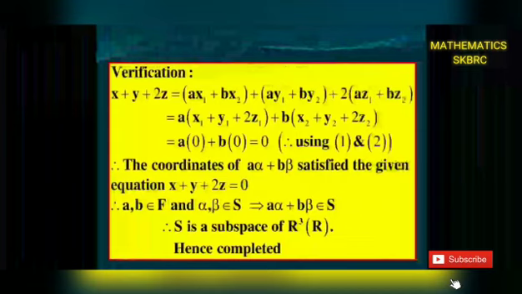Now we verify that x + y + 2z = (ax1 + bx2) + (ay1 + by2) + 2(az1 + bz2). That is equal to a is common, a(x1 + y1 + 2z1) + b(x2 + y2 + 2z2), that is equal to a·0 + b·0 = 0 using 1 and 2. Therefore, the coordinates of aα + bβ satisfy the given equation x + y + 2z = 0. Therefore, a, b belongs to F, α, β belongs to S gives aα + bβ belongs to S. Therefore, S is a subspace of R³ over R. Hence, complete the result.